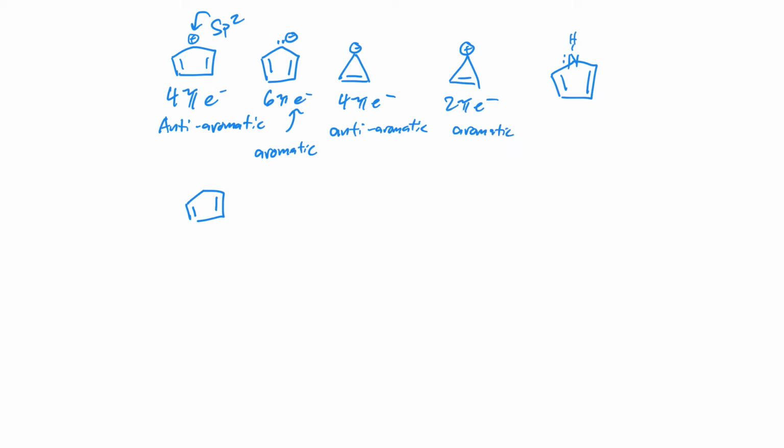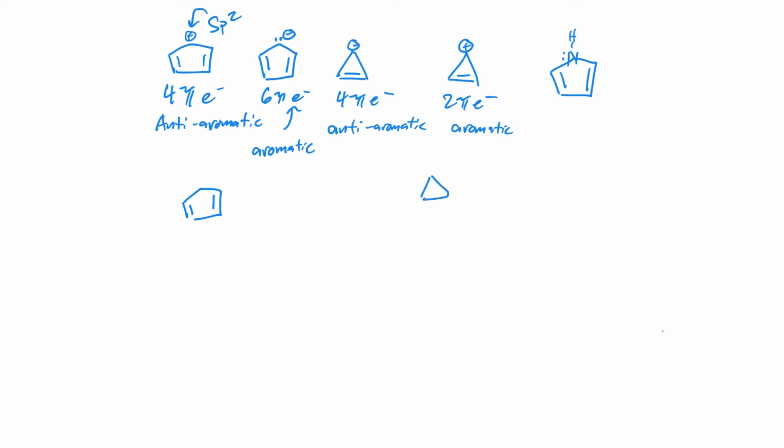Which means that if I had this compound, that might be rather likely to lose this chloride as a leaving group, because the resulting cation right here is aromatic. So this chloride is probably a very labile, very easily lost leaving group compared with, say, this chloride, which would not leave behind an aromatic compound. So if we lose this chloride, we get an aromatic carbocation. If we lose this chloride, we do not. And so this probably is a very much more reactive species in terms of alkyl chlorides.